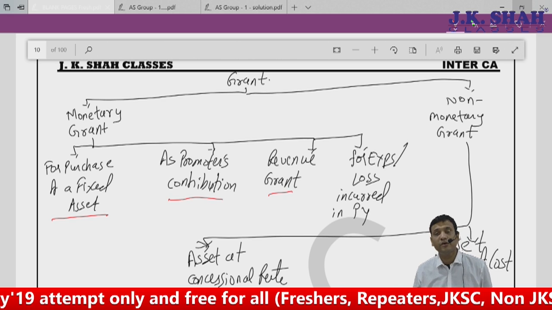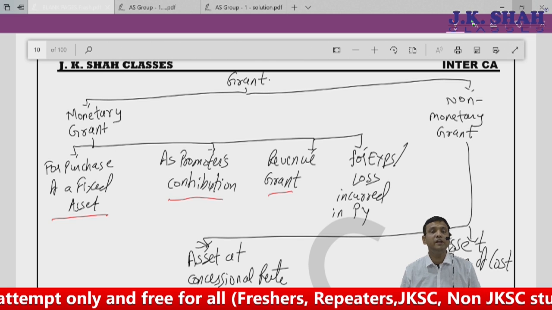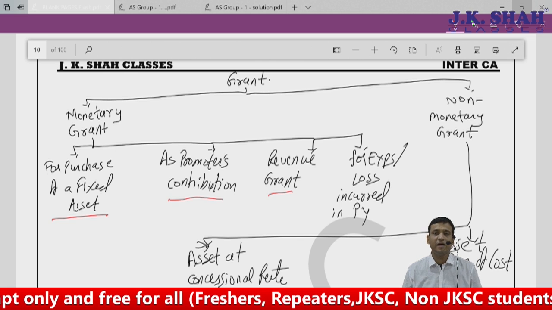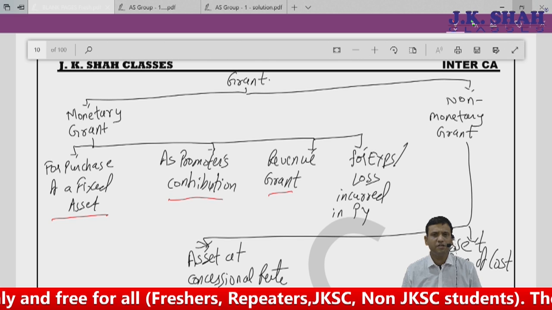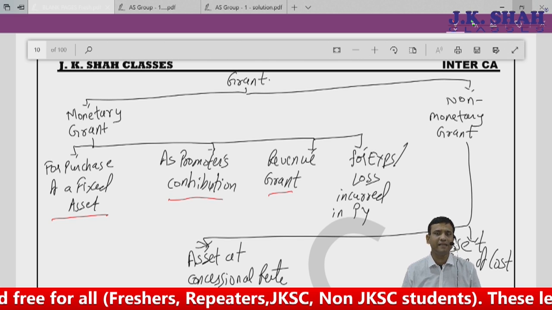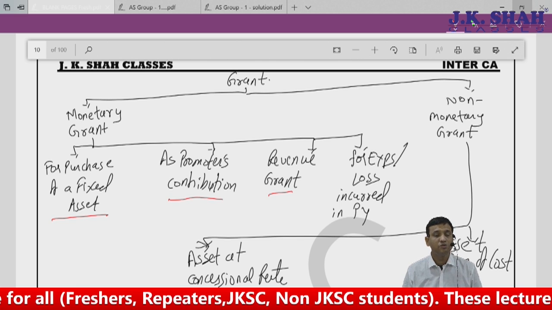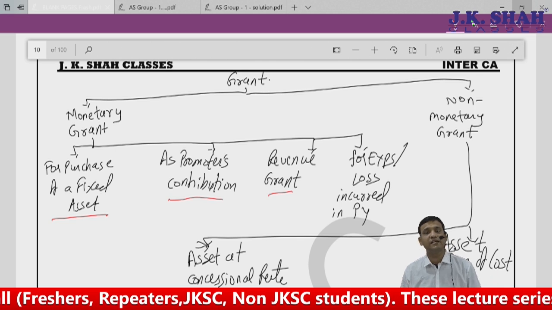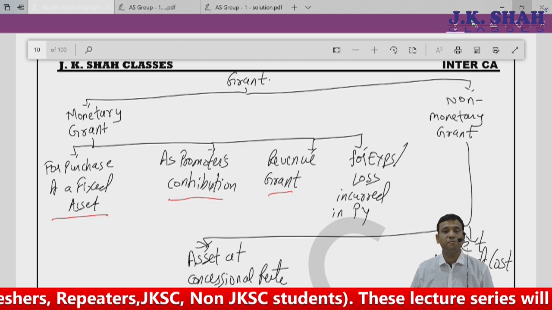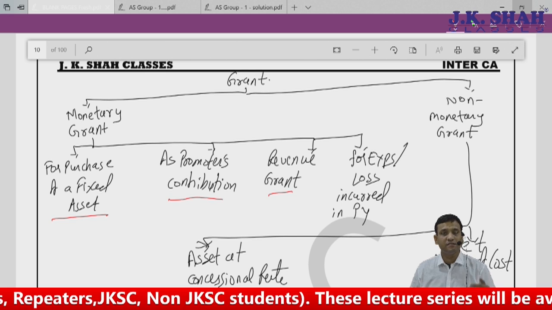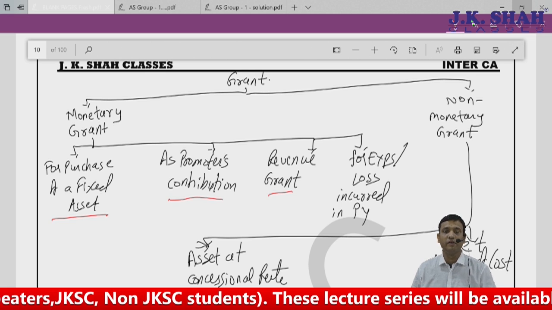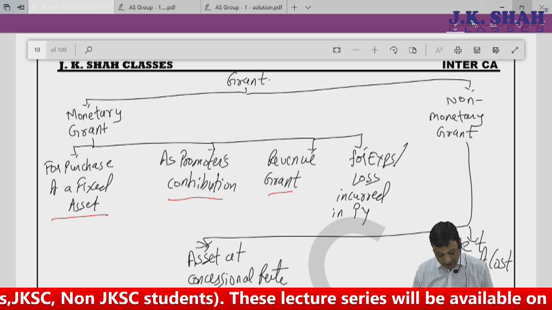Third, revenue grant is nothing but for meeting my day-to-day expenses. I am a college institution. So we have to pay salaries to our staff. So in that case, the staff salary, whatever is paid, the compensation is received from the government for our daily expenses, recurring expenses.